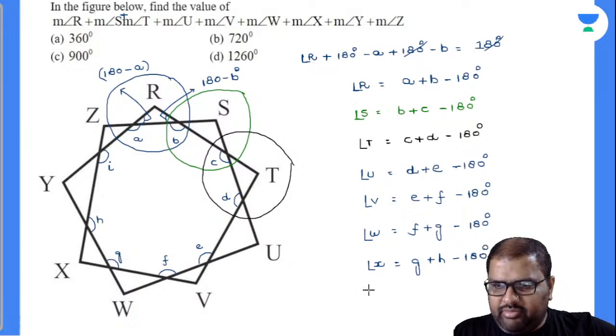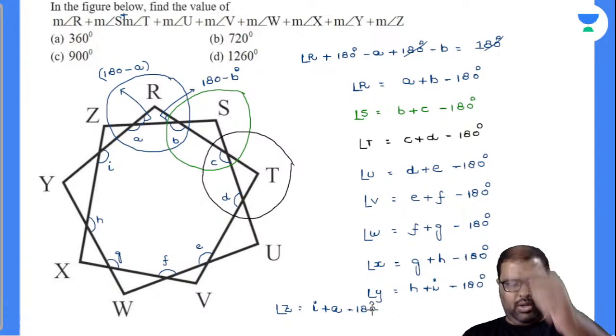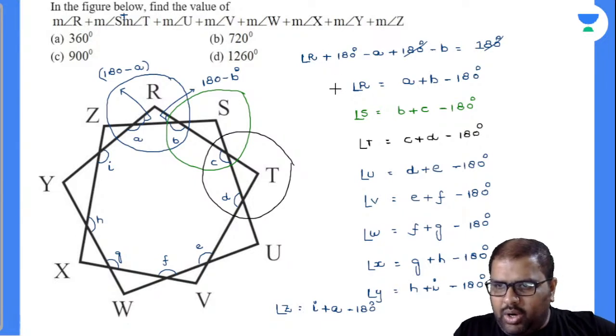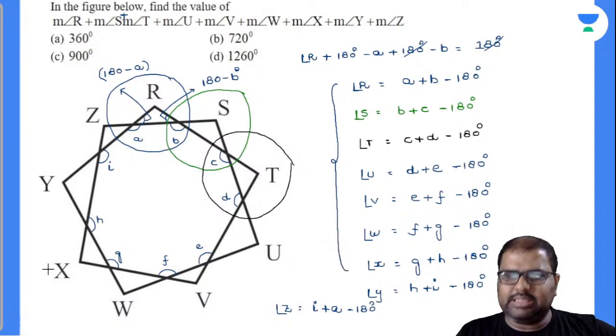Now what is left over? Y and Z. Angle Y is equal to H plus I minus 180 degrees. What is the last one? Angle Z is equal to angle I plus angle A minus 180 degrees. Done. You have done it now. Add all those things. If you add all those things, it is nothing but our question. Yes, this is our question.